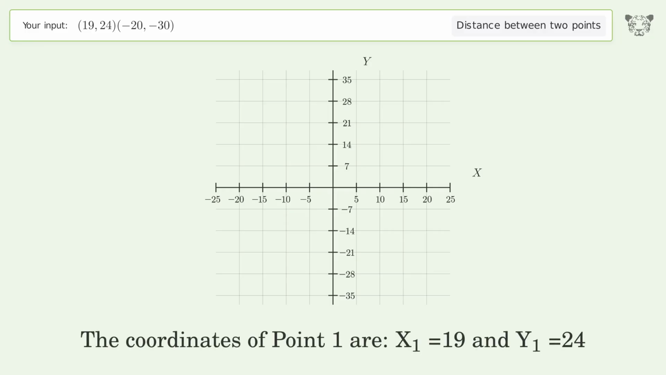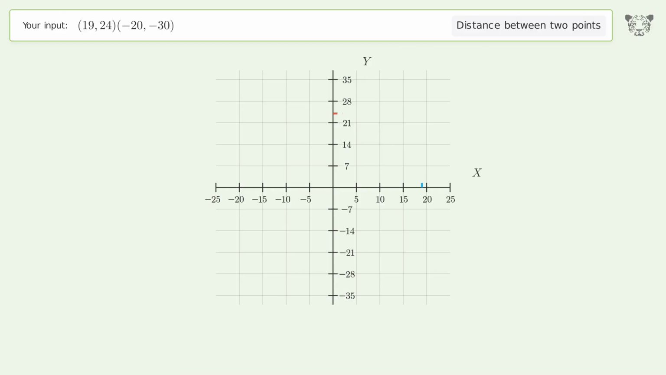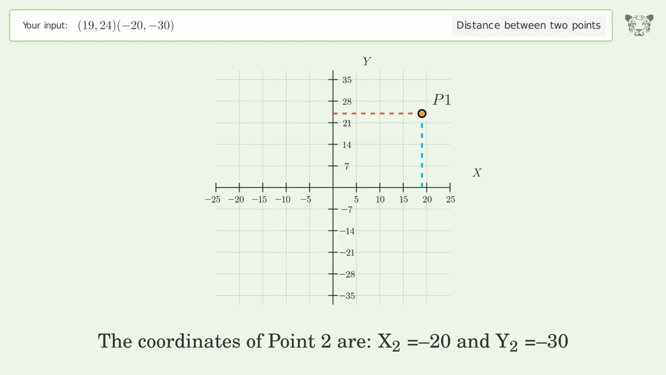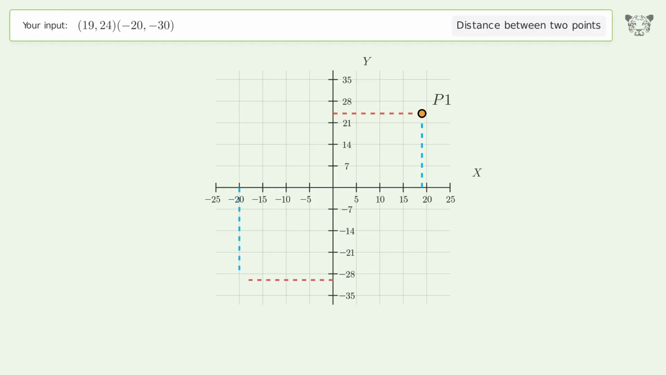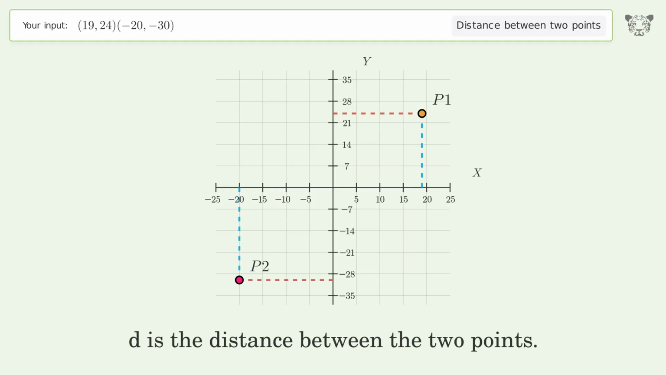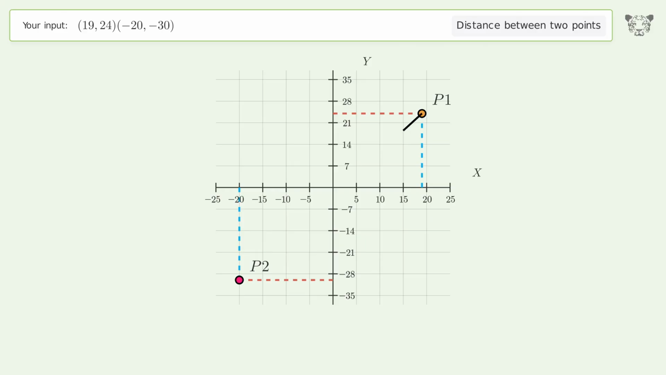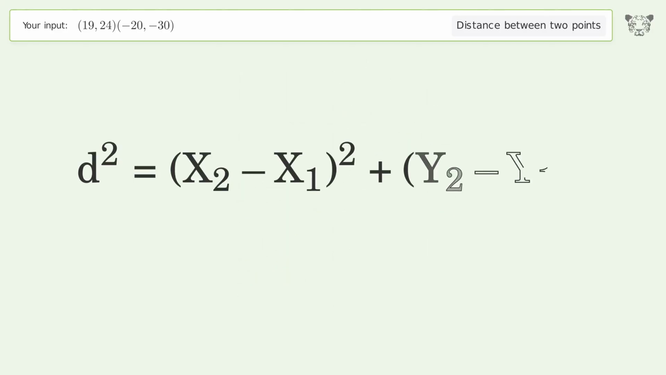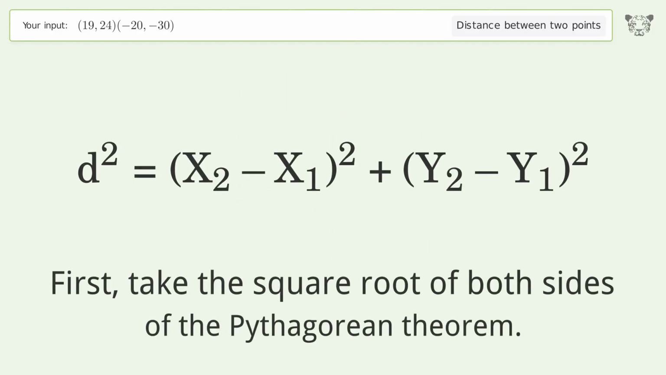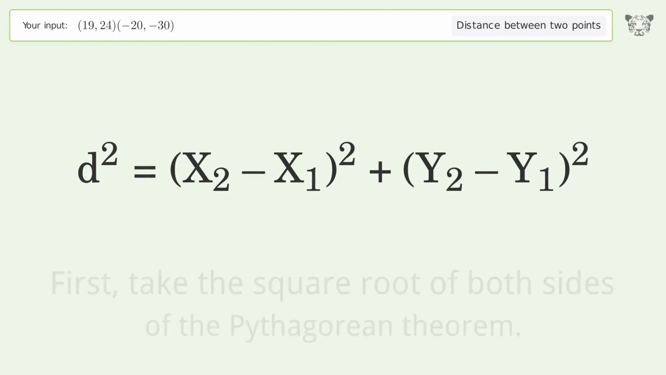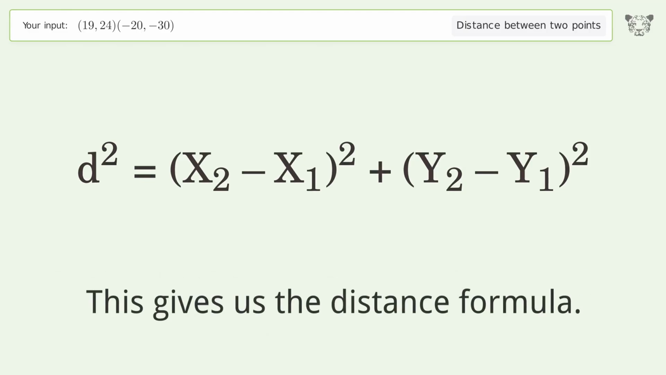The coordinates of point 1 are x1 equals 19 and y1 equals 24. The coordinates of point 2 are x2 equals negative 20 and y2 equals negative 30. D is the distance between the 2 points. First, take the square root of both sides of the Pythagorean theorem. This gives us the distance formula.